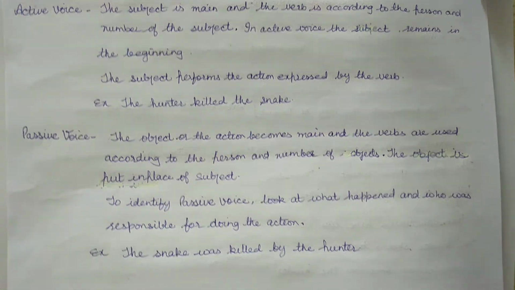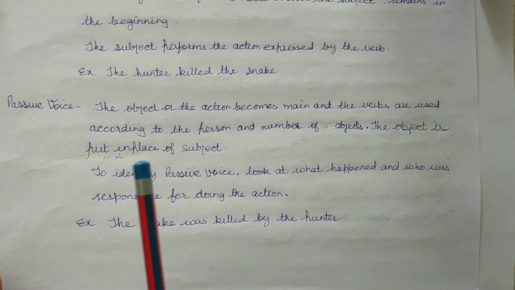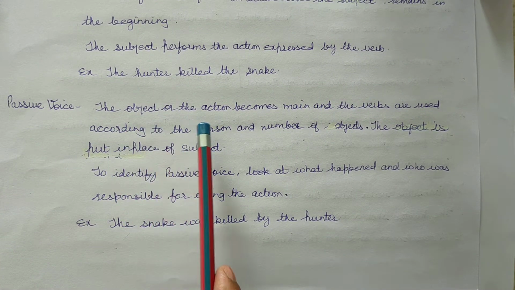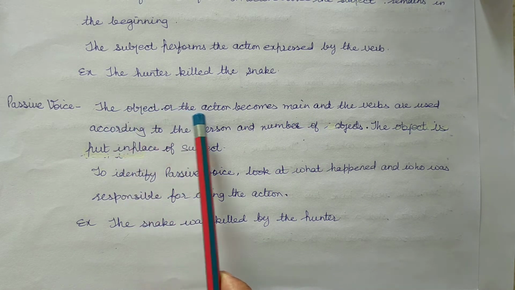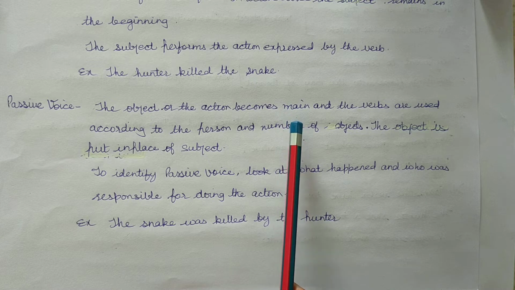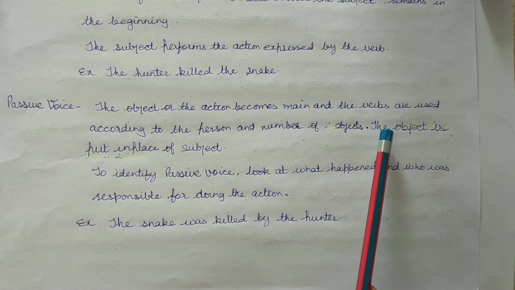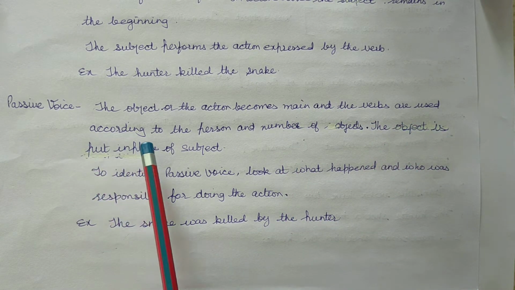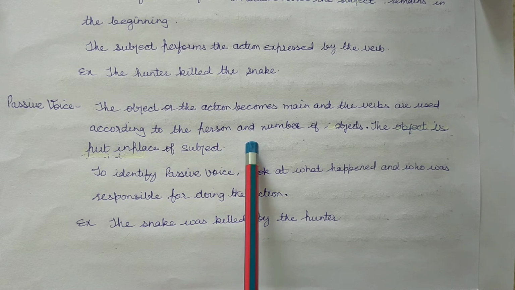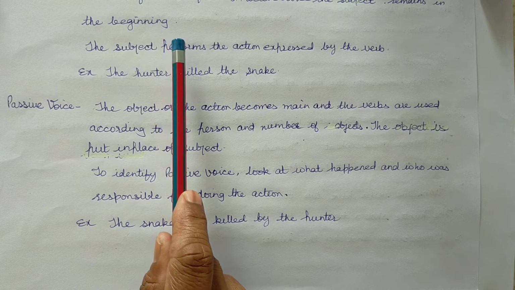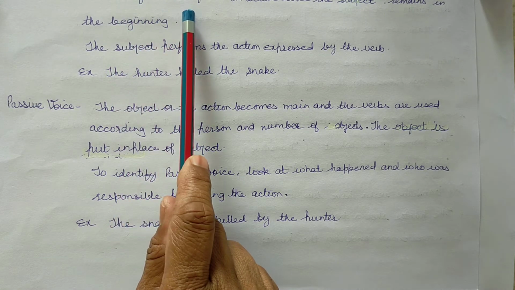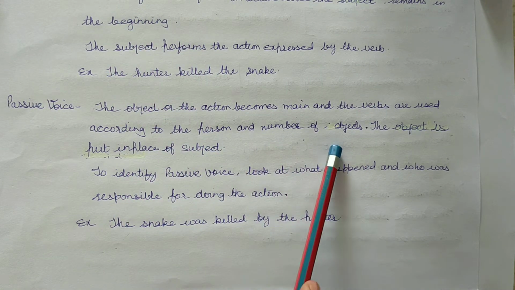Passive voice. The object or the action becomes main, and the verbs are used according to the person and number of objects. Here in active, the number of subjects, and here the number of objects.